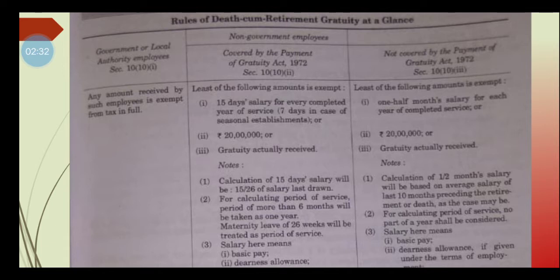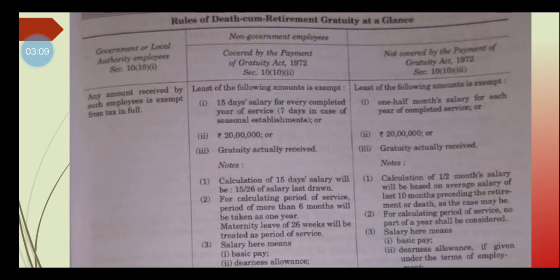The first item is half month salary for each completed year of service. What is the meaning of salary here? Salary here means salary for HRA, that is, basic pay plus DA forming part of salary and commission based on a fixed percentage of turnover. The calculation of half month salary will be based on the average salary of the last 10 months preceding the date of retirement or death, as the case may be.